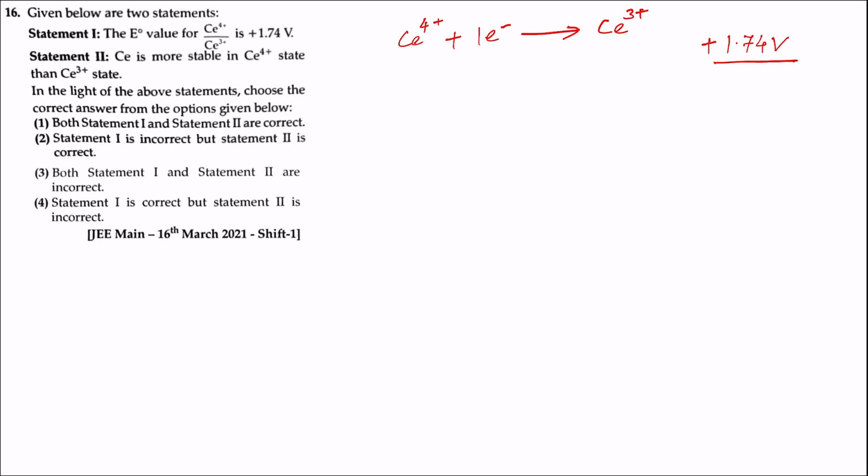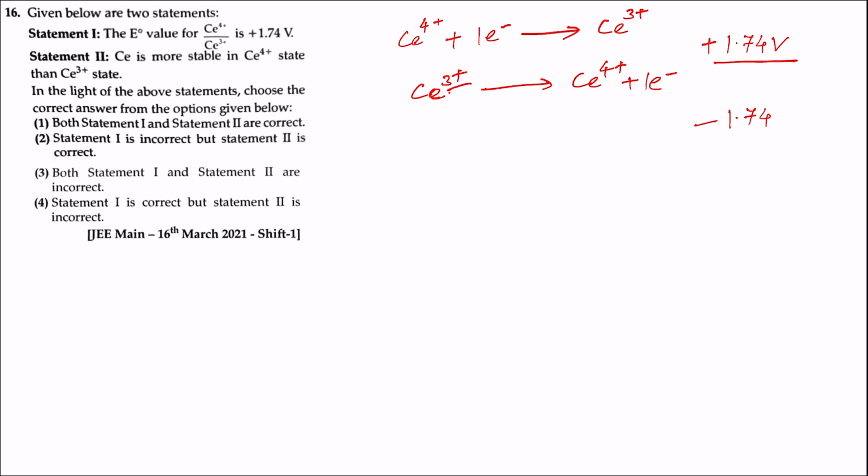And for the reverse reaction, that is cerium 3 plus ion losing electron and changing into cerium 4 plus ion, the electrode potential value will be minus 1.74, which means that the tendency of cerium to lose electron